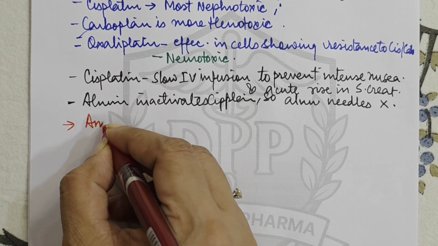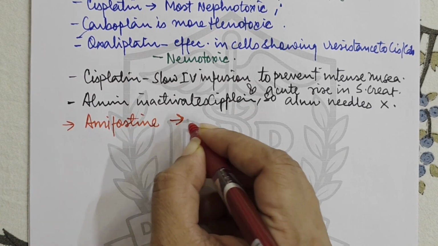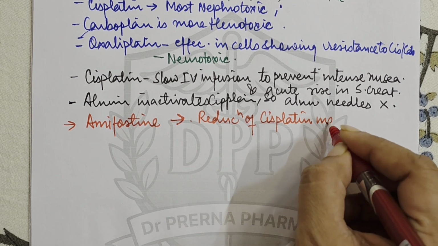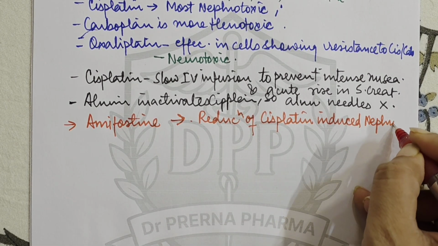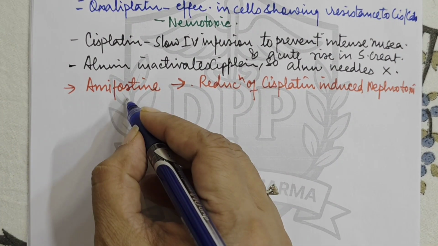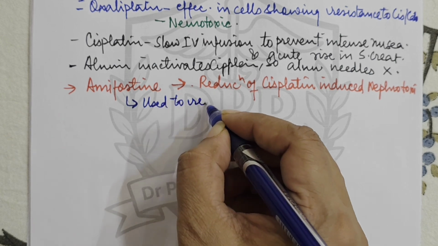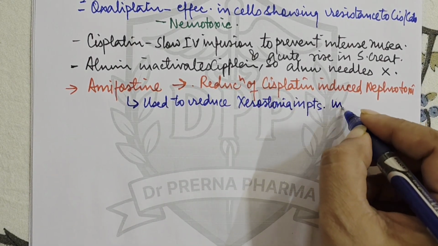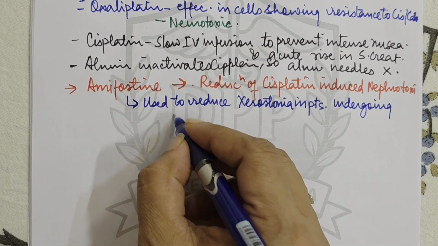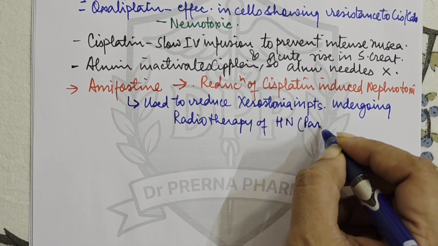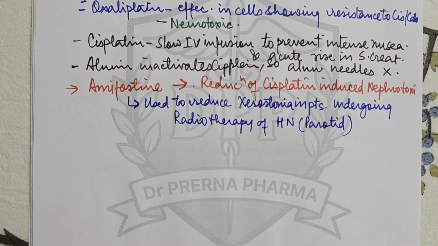Then there is a very specific drug, that is amifostine. Now amifostine is labeled for reduction of cisplatin-induced nephrotoxicity. Okay, amifostine is the drug which is used to reduce the cisplatin nephrotoxicity. Amifostine is also used to reduce xerostomia in patients undergoing radiotherapy of head and neck, which involves the parotid. Sometimes this is also asked as a question, what is the drug used to reduce the radiotherapy-induced xerostomia? So that is amifostine, right?